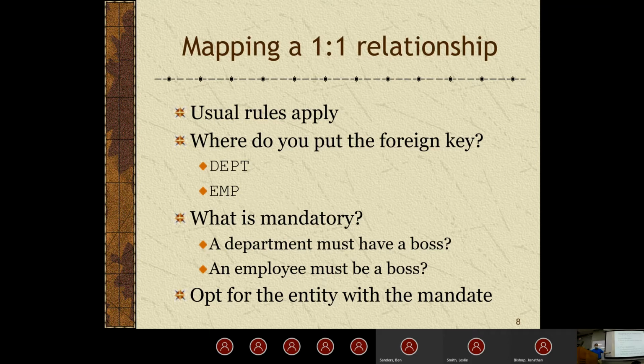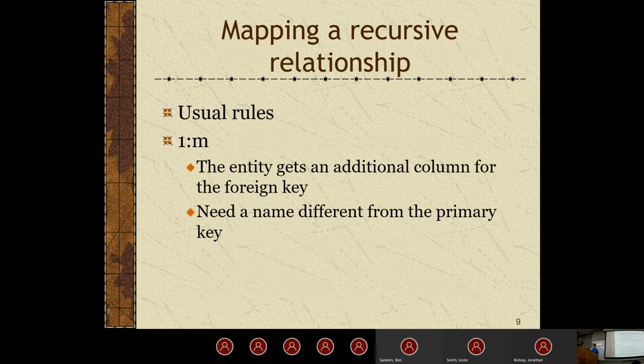So does an employee have to be a boss? No, they don't. That certainly wouldn't make logical sense for every employee to be a boss. That'd be pretty expensive on the payroll, if you know what I mean. But that's not the only reason, of course. If every employee is a boss, then no one's a boss. Because who are they going to be the boss of? Themselves? Well, that's self-employment. So it really just depends. Basically, what you want to opt for is to make sure that the entity that has the mandate has the foreign key inside of it.